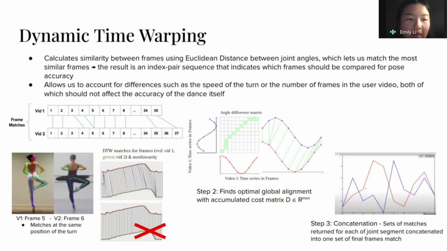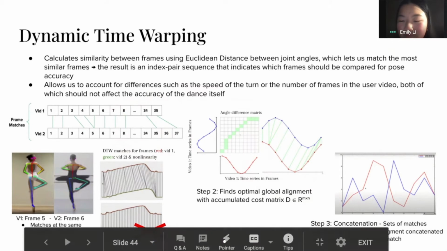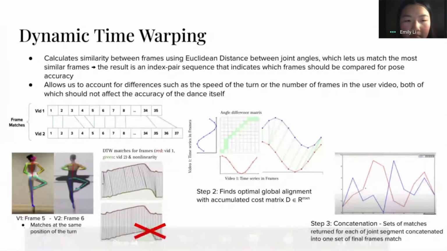Yep. So next we have dynamic time warping. This aligns all of the student and teacher frames in order to compare them. Basically, for each angle, and this goes one angle at a time, so we have to do this for every angle, one after another, it takes the difference between the angles for every frame and sees where there is the smallest difference. And that's the ideal match for the two frames that we should be comparing.